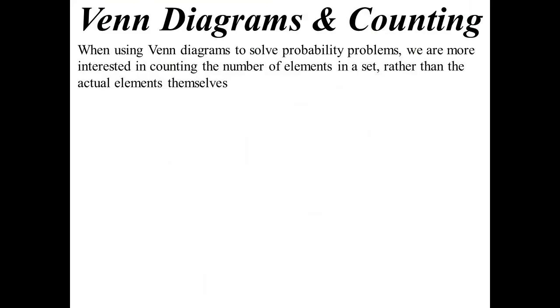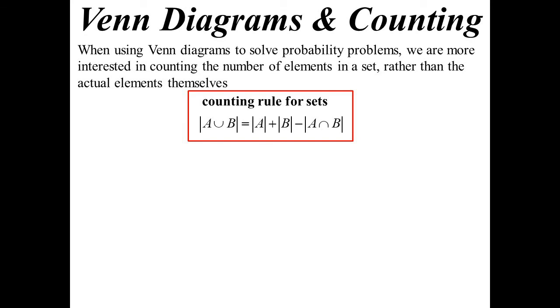So how do we use these Venn diagrams to count sample spaces and solve problems? So, here's the rule, by the way. The number of elements in A union B will always be the number of elements in A plus the number of elements in B, but take away the number of elements in the intersection. Because when you count A and you count B, you've double counted the ones that are in both. So you've got to take away that intersection.